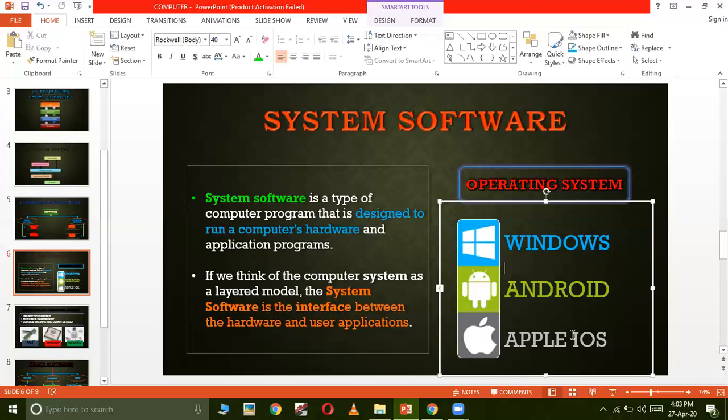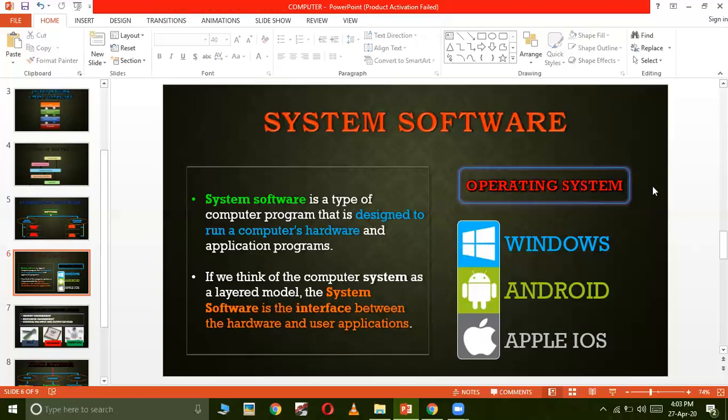All the Apple devices have their own operating system, that means the operating system created by Apple. On an Apple device, you cannot install the Windows operating system. So all the Apple devices have their own operating system, that is Apple iOS.